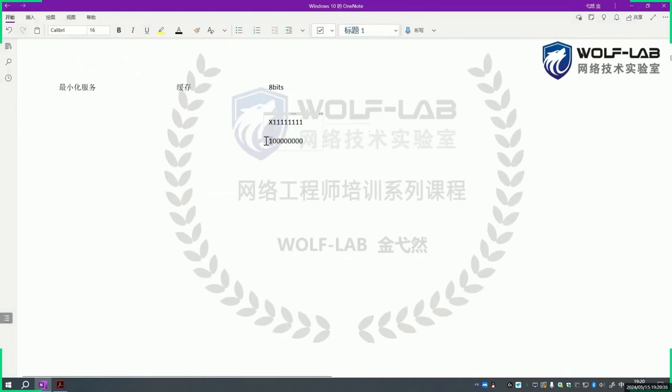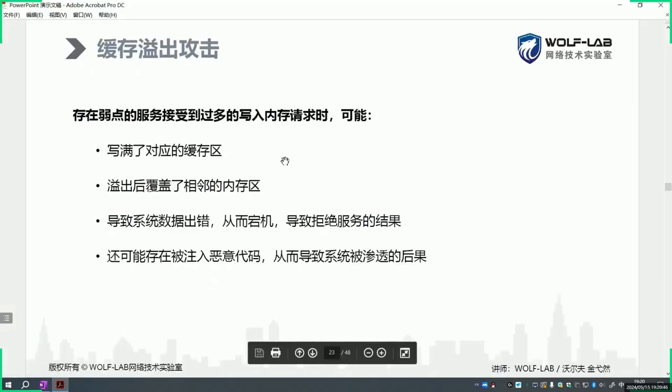Of course, it's not necessarily just one bit. They try to cover your adjacent memory block. In doing so, it can lead to corruption of the data in adjacent blocks. Their data gets corrupted. This can lead to system errors, potential crashes, like system hangups, freezes, various crashes, failures, and such. Ultimately, it achieves an effect of denial of service. In these cases, it's called a buffer overflow attack.